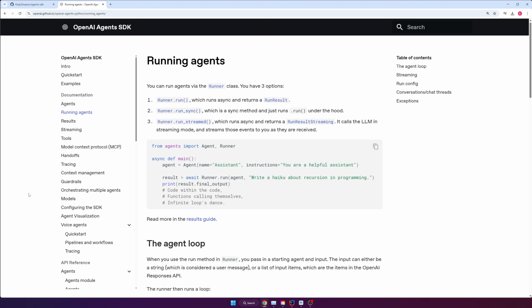Alright guys, I really hope you're excited to learn. We're going to learn all about the OpenAI Agents SDK to learn how to make agentic applications.